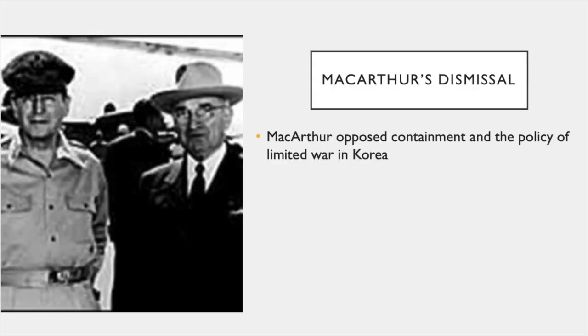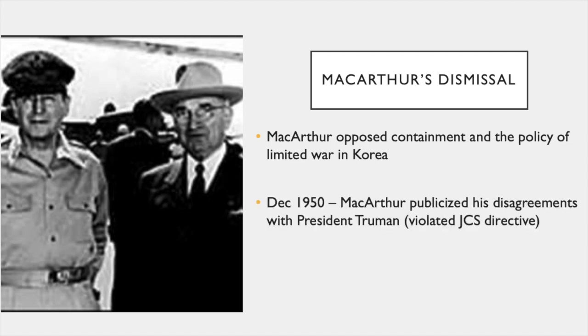MacArthur's dismissal. MacArthur opposed containment and the policy of limited war in Korea. In December 1950, MacArthur publicized his disagreements with President Truman. He violated the JCS directive. In April 1951, Truman dismissed MacArthur.